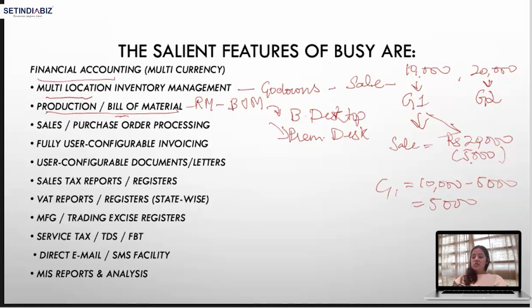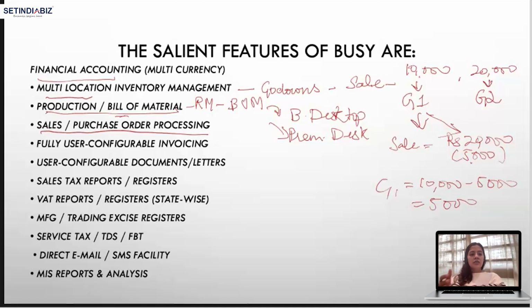Then we have sales or purchase order processing. Now, what do we mean by that? Sales or purchase order processing means that we can also record sales or orders which are under process, which are not immediately done. Like the customer says we need these units, and we have handed them over to him or her, and the sale is done. No, sometimes sales require multiple steps.